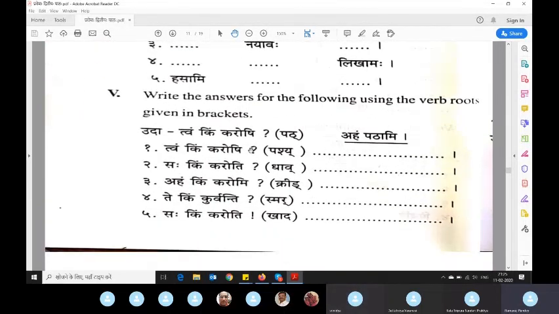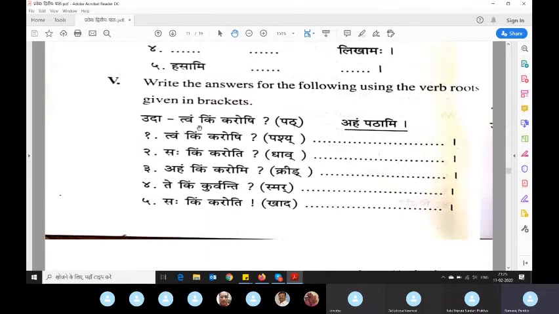So I will come to this new fifth one. He is telling, write the answers for the following using the verb root given in brackets. Take the root form, add the required ending to it and tell me the form. So pat he has given. From this he has given an example: tvam kim karoshi? Somebody is asking what are you doing? Use pat. So you will reply aham pathami. I am reading.